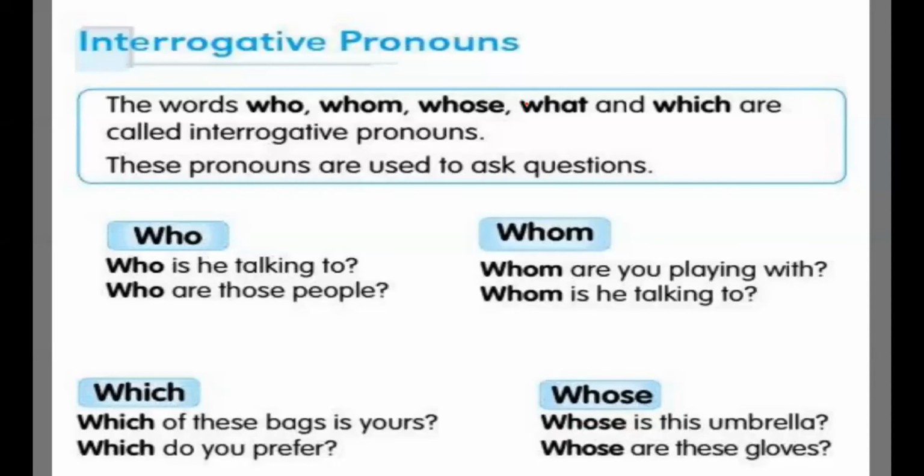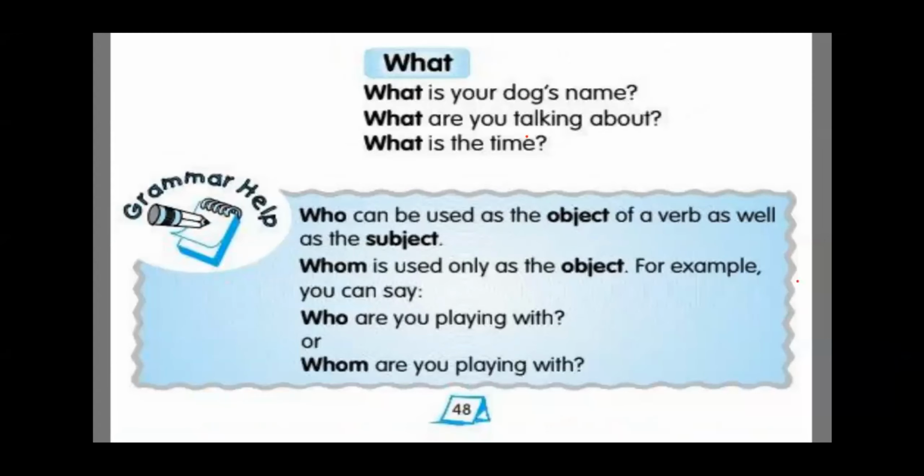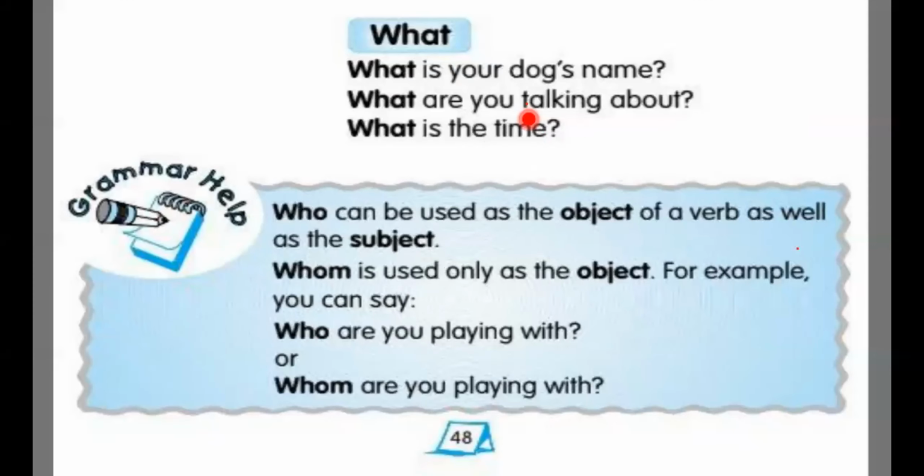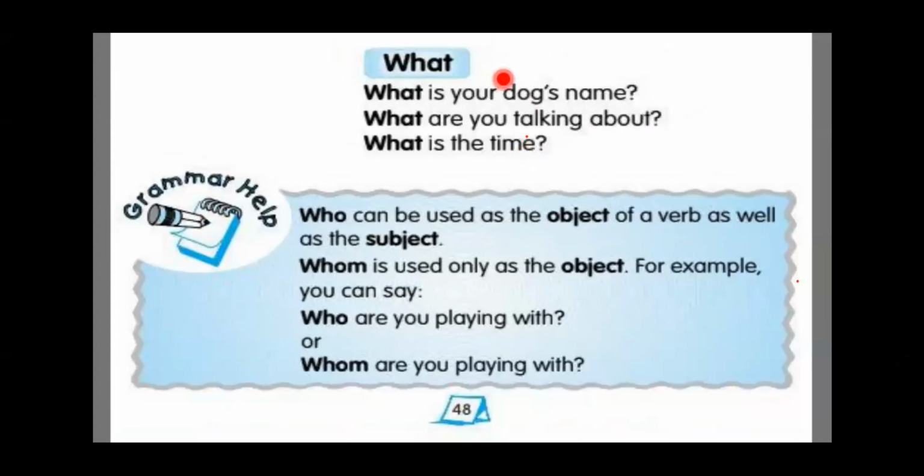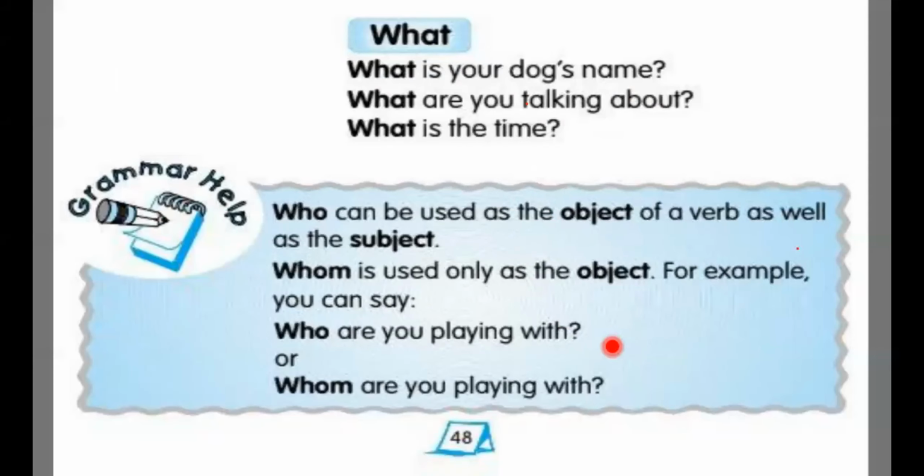The words interrogative pronouns. The words who, whom, which, whose, what. What is your dog's name? What are you talking about? What is the time? Who can be used as the object of a verb as well as the subject. Whom is used only as the object. For example, you can say, who are you playing with? Or whom are you playing with?